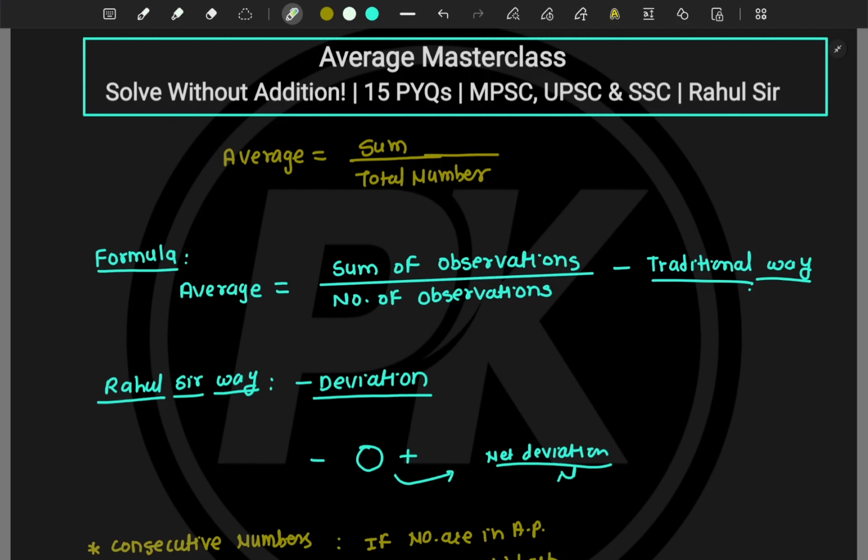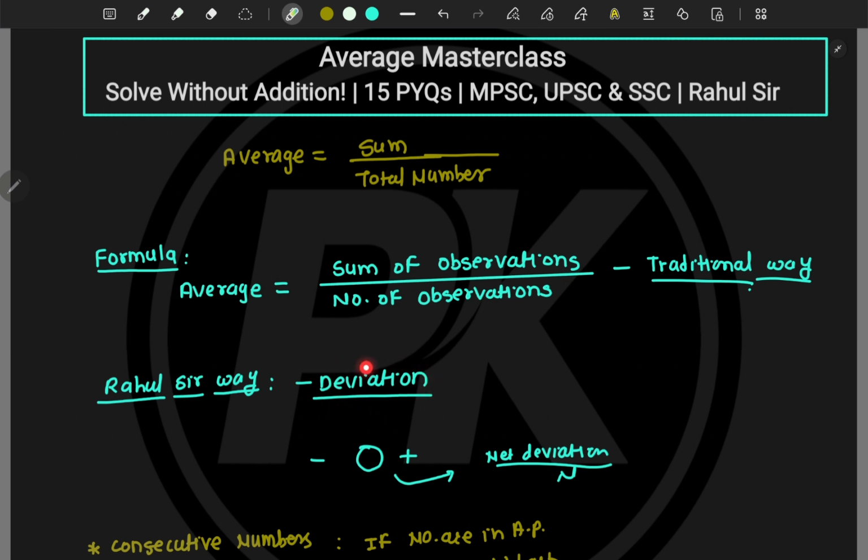Now, let's see the core formula and the logic. In the traditional way, average is equal to sum of observations divided by number of observations. But what is our way? Our way is to pick an assumed average, a round number generally, and find how much each value deviates from it.